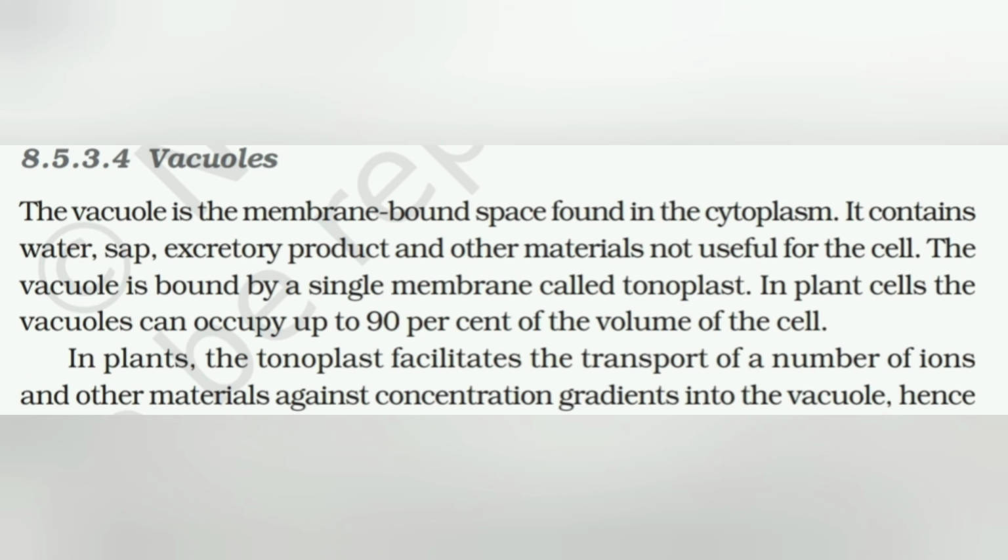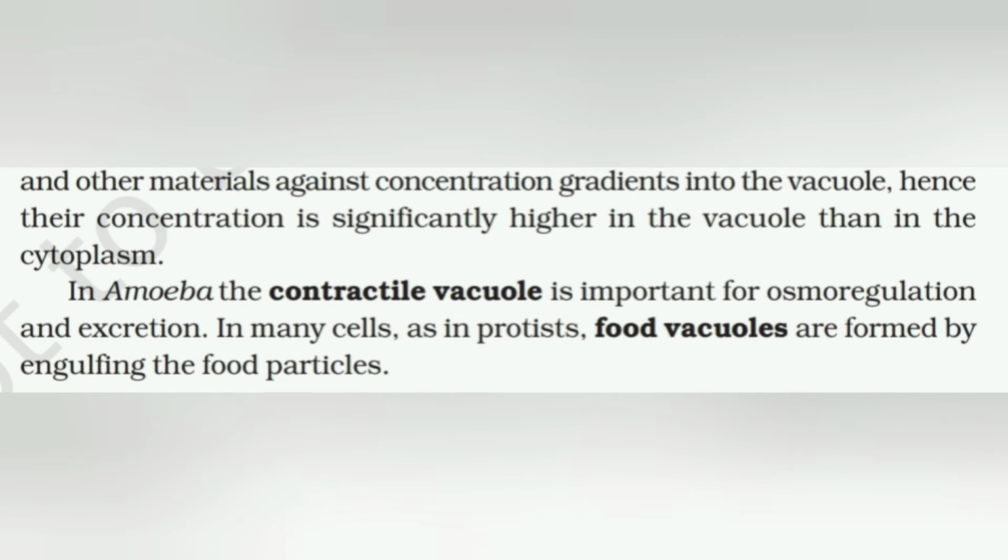Vacuoles. Vacuole is the membrane-bound space found in the cytoplasm. It contains water, sap. Sap is water mixed with other components, excretory products, and other materials not useful for the cell. The vacuole is bound by a single membrane called tonoplast. In plant cell, the vacuoles can occupy up to 90% of the volume of the cell. In plants, the tonoplast facilitates the transport of a number of ions and other materials against concentration gradients into the vacuole. Hence, their concentration is significantly higher in the vacuole than in the cytoplasm.